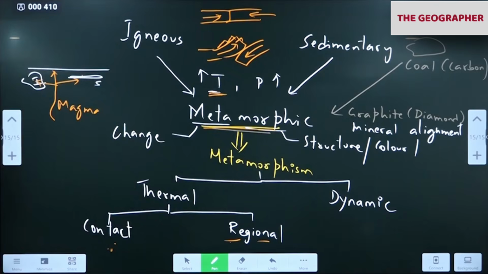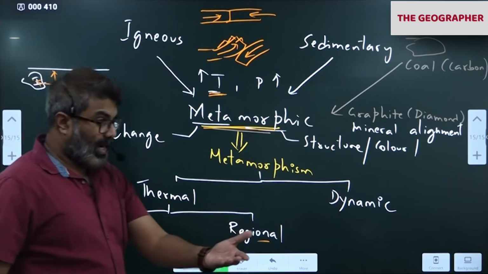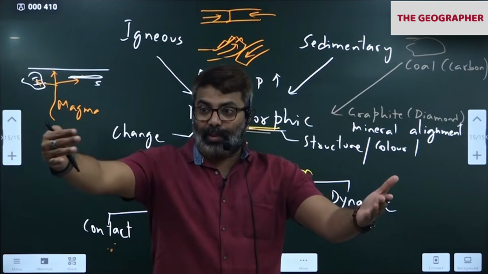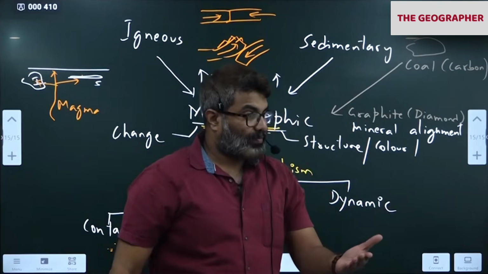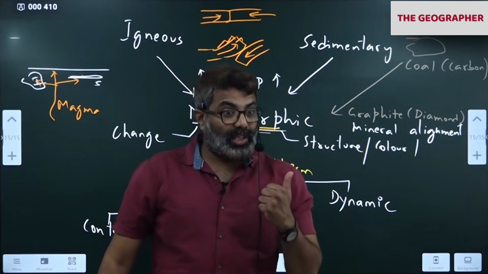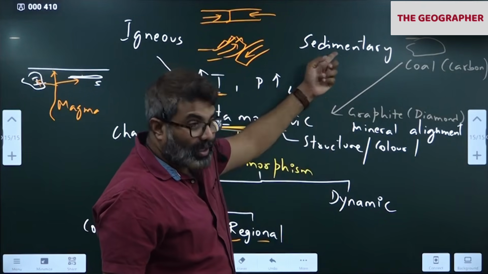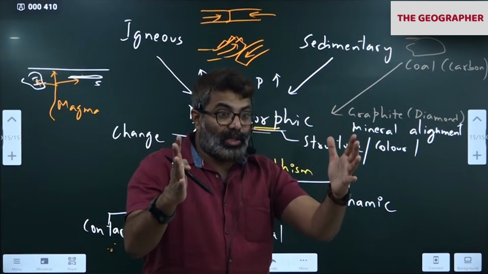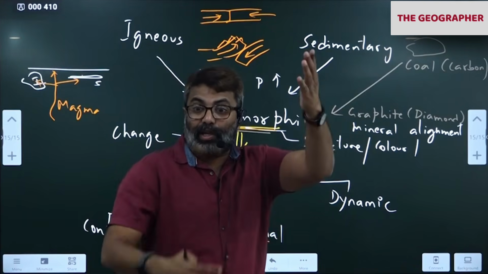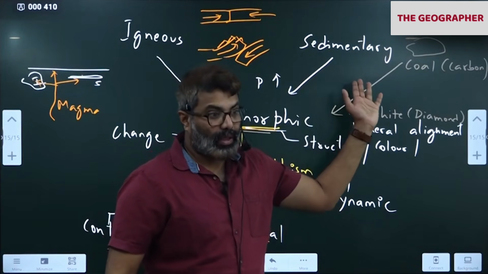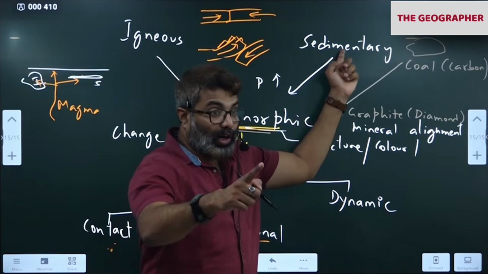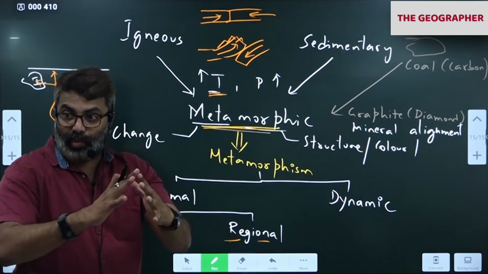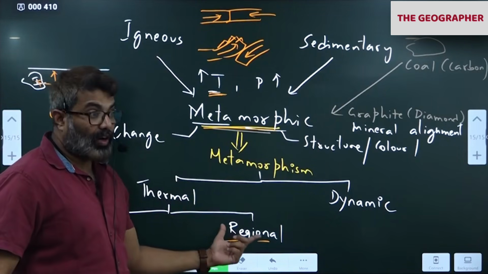Metamorphic. I'll give you another example. Let's say Tethys Sea. We had Tethys Sea. Laurasia, Gondwana. So the Indian plate collided with the Tethys Sea and the Eurasian plate. What happened to the Tethys Sea sediments? Tethys Sea had what type of sediment? Sedimentary rocks. So when the Indian plate collided with the Eurasian plate, the Tethys Sea sediments were compressed. They were uplifted into Tibet and Himalayas. So what rocks are formed in Himalayas? Metamorphic.